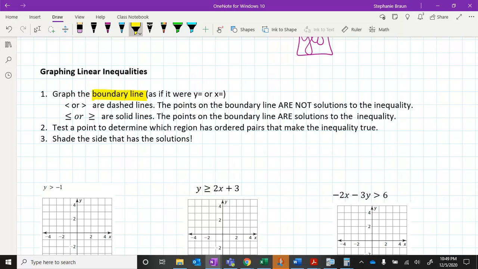In contrast, if you have less than or equal to or greater than or equal to, those are going to be solid lines, just like you've been doing all year. And that's because the points on the boundary line are solutions to the inequality. So those are included in your solution. Then we're going to test a point, either above or below the line or to the left or the right, depending on what your graph looks like, to find the area that makes the inequality true. And then we're going to shade.